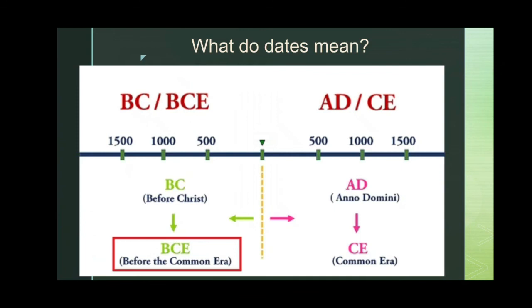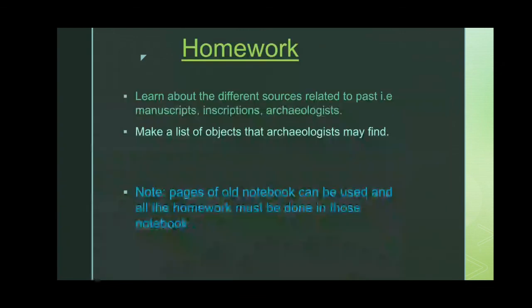On the other side you see AD. When I say 500 AD, that means it was counted after the birth of Jesus Christ. So the major difference between these two is that BC dates are counted before the birth of Jesus Christ, and AD dates are always counted after it.